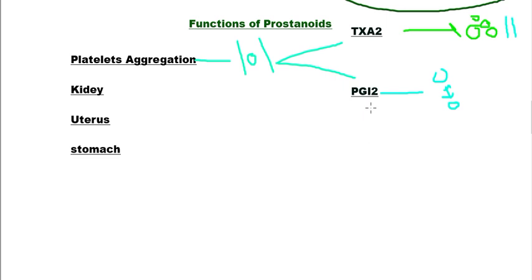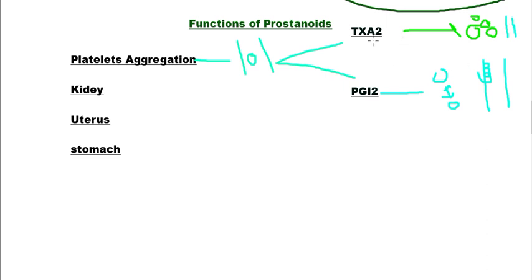The second thing they perform is vasodilation, and they are produced by the endothelial cells of our blood vessels. Our blood vessel's inner membrane consists of endothelial cells. These endothelial cells produce prostaglandin I2, which is called prostacyclin. They cause vasodilation, whereas thromboxanes cause vasoconstriction.